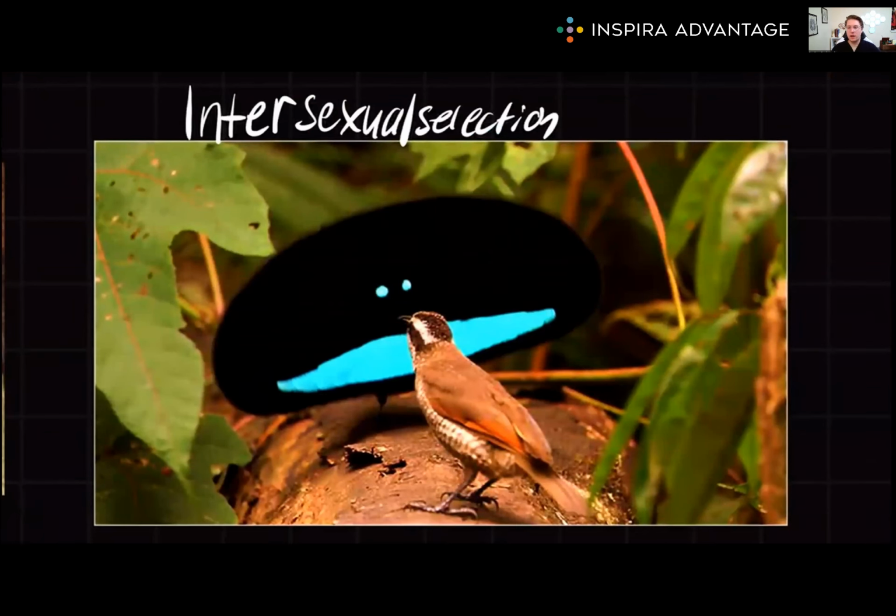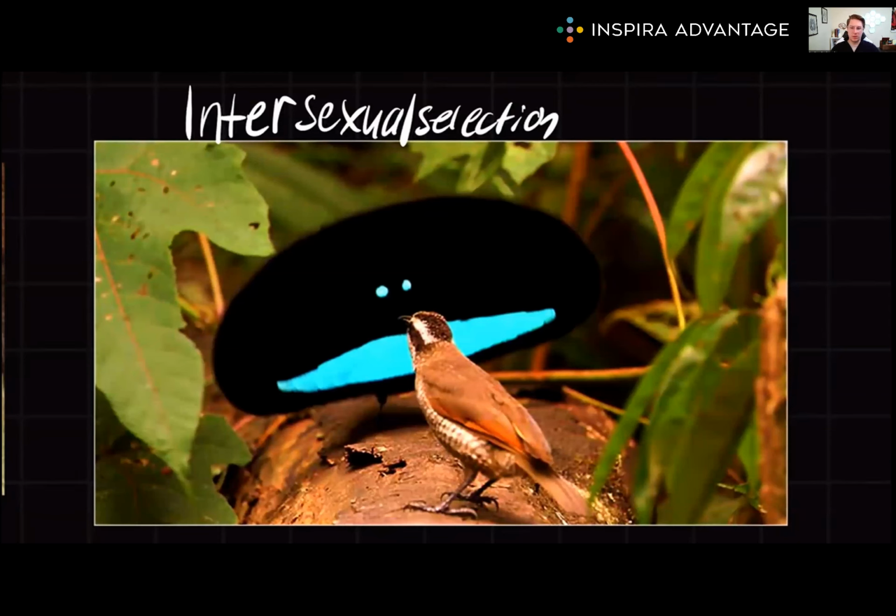Intersexual selection, on the other hand, involves the preferences of one sex for specific traits in potential mates of the opposite sex. This type of selection often leads to the evolution of elaborate displays, ornaments, or behaviors that appeal to the preference of the opposite sex. In many cases, these traits can be costly for the individual, as they may require significant energy investment or even increase vulnerability to predators. The peacock's elaborate and brightly colored tail feathers are a classic example of intersexual selection. Despite the energy cost and reduced mobility associated with maintaining these extravagant feathers, peacocks with more impressive displays are preferred by females and thus have a higher reproductive success.